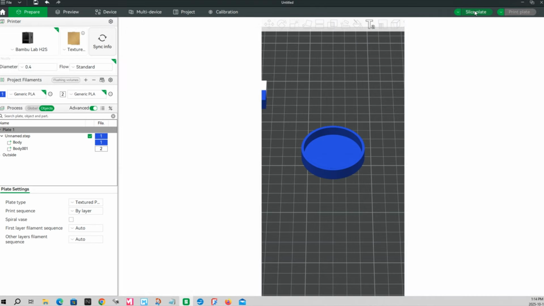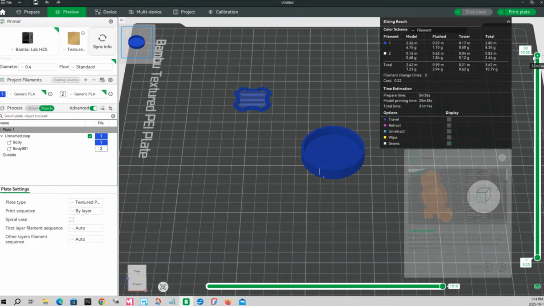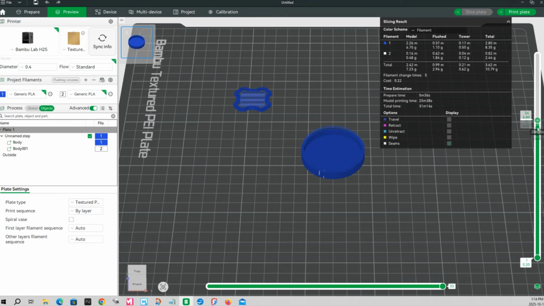Now if we slice it, we can see it's 50 layers, 10 millimeters high. And if we start scrolling it down, this is kind of backing up how it's going to print. And right there, layer 5, 1 millimeter. So it's going to print 5 layers of my text flush.